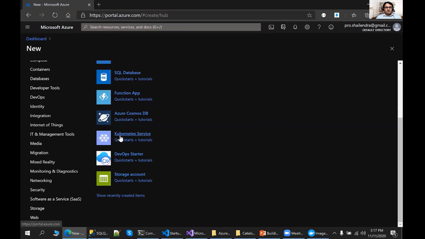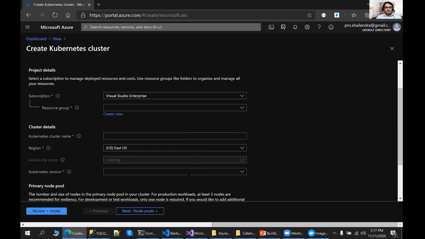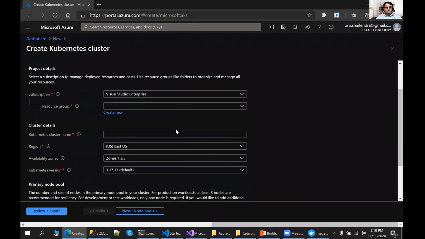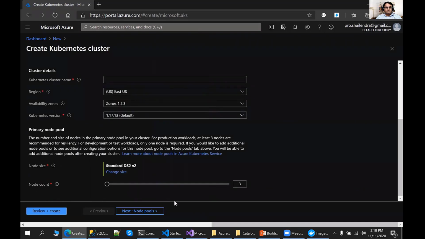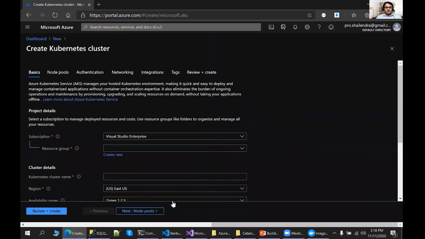So we have the Kubernetes service here. Click on the Kubernetes service, and just define your resource group name, your cluster name, the region, the availability zone, and the Kubernetes version. It will take a couple of minutes. So I already created my Kubernetes cluster, which I'm going to use here.